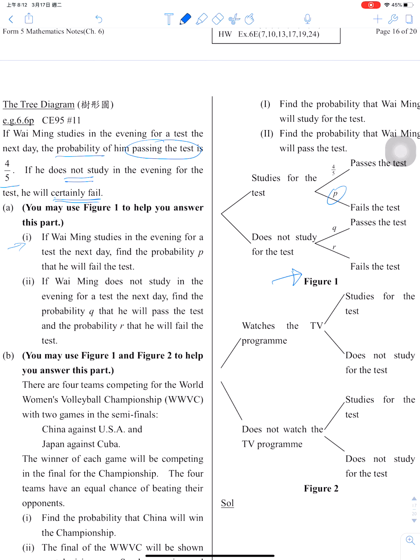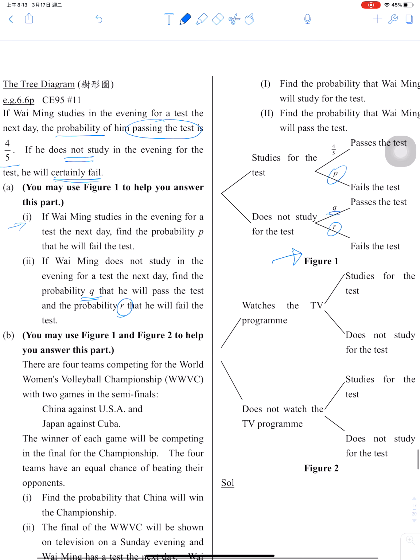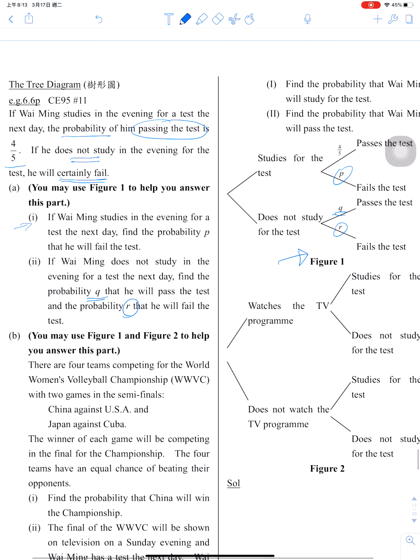A2, if Wyoming does not study in the evening for a test the next day, find the probability Q that he will pass the test, and also the probability R that he will fail the test. Just now, in the first paragraph, it told you already. Okay, let's have a look. A1, what is the probability P?